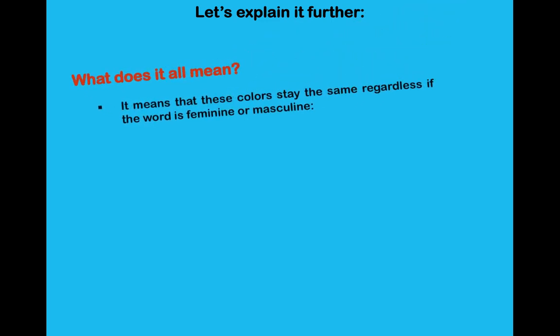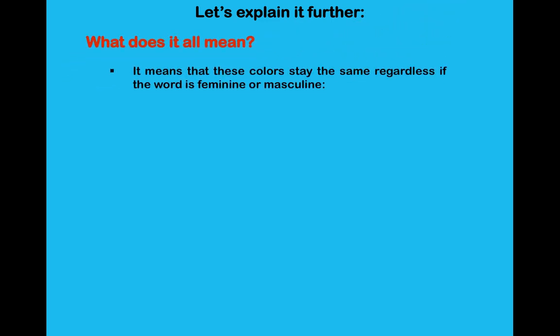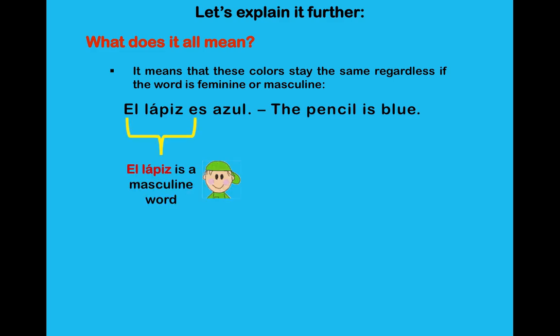Let's explain it a bit further with some examples. Again, what it means is that these colors we saw from column number 2 stay the same regardless if the word is feminine or masculine. This sentence says, el lápiz es azul. The pencil is blue. Lápiz is a masculine word. So, you see, we say the word azul.